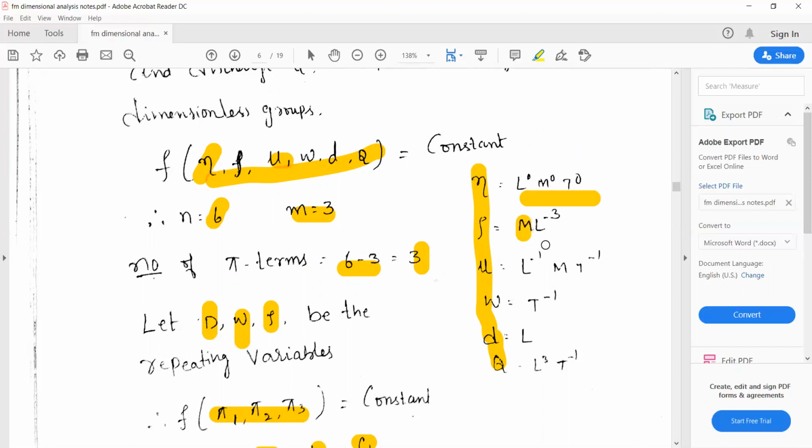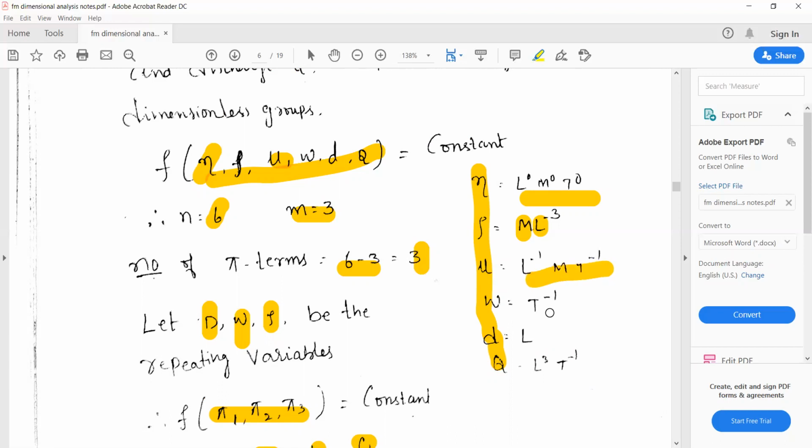Kg represents mass, meter represents length, so divided by L cube, L to the power of minus 3. The unit of dynamic viscosity mu is Newton second per meter square. Newton is the unit of force, mass into acceleration, divided by second square. If you simplify, you get L to the power of minus 1, M, T to the power of minus 1.